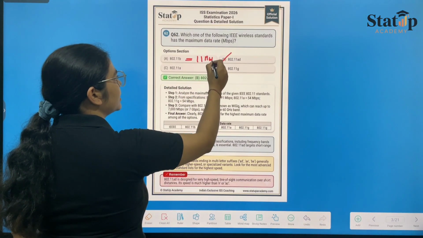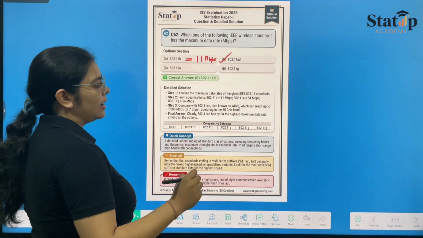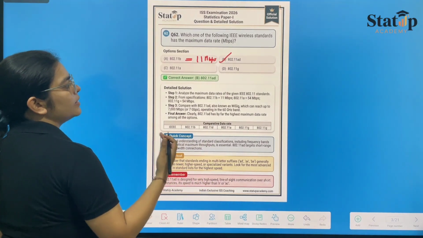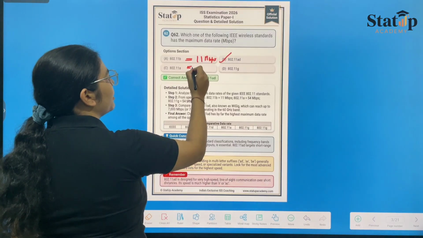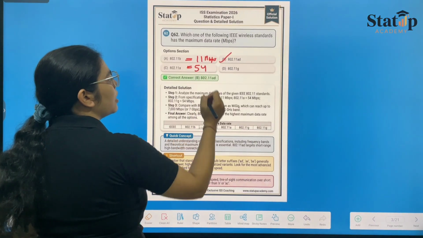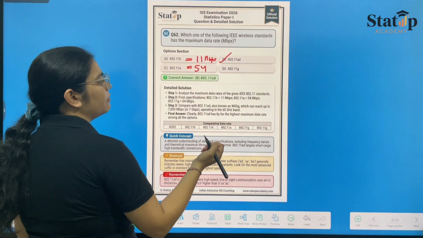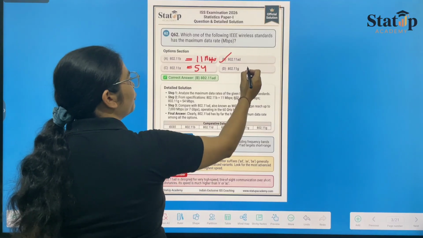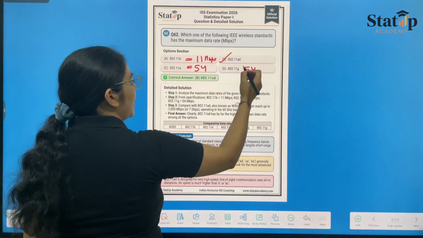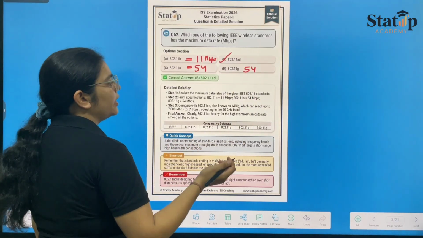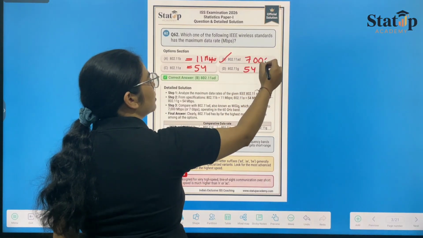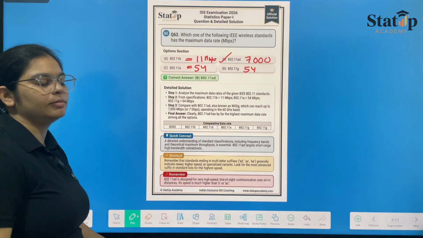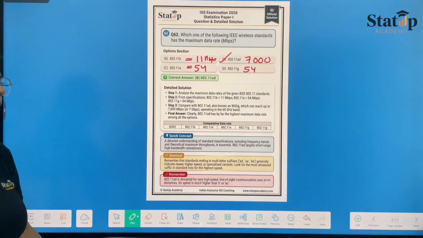I'm writing Mbps like this. And for 802.11a, it is 54 Mbps. For 802.11g, it is 54 Mbps, and for 802.11ad, it is 7000 Mbps. So the maximum is 802.11ad only.